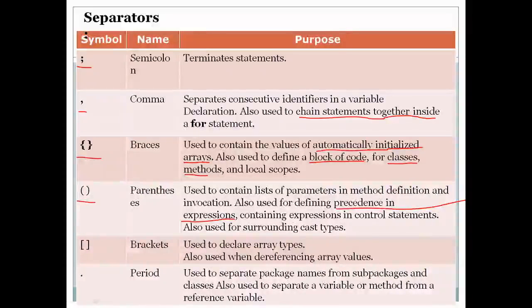And also in control statements we use parentheses. You use them in the while statement and the for statement. There also you use the parentheses. Then we have one more separator, that is brackets, or we call it square brackets. Used to declare array types. Along with array types you use square brackets.